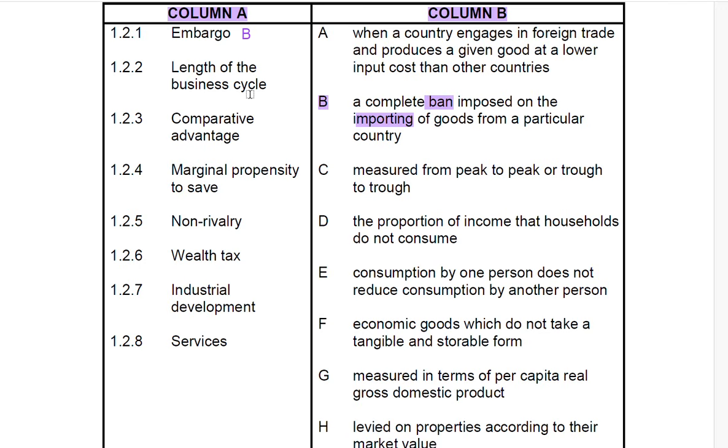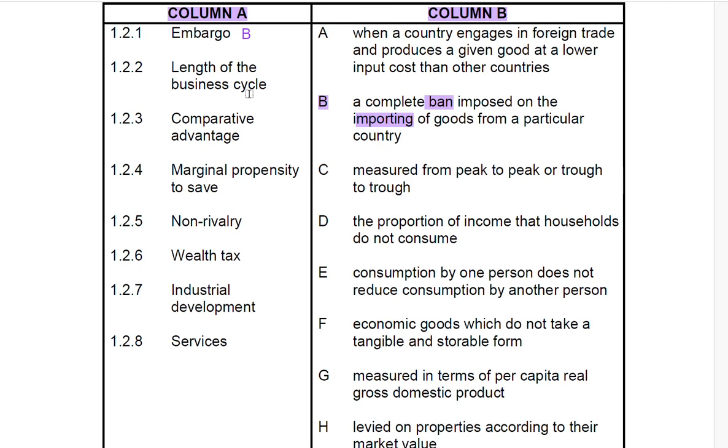The length of the business cycle is measured from peak to peak or trough to trough. So it looks from the lower to lower, or the higher to higher, which is peak to peak or trough to trough.